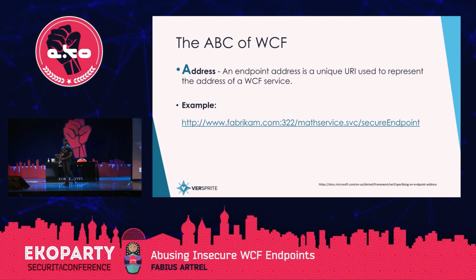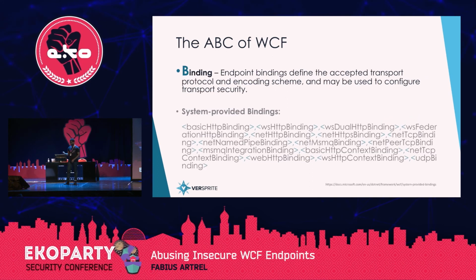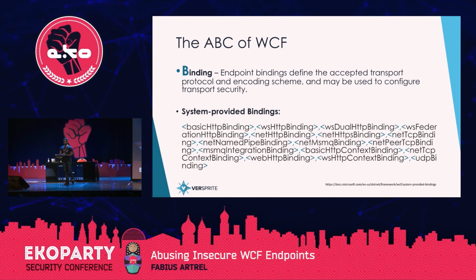Here's an example that I got from Microsoft, and the address has 4 parts. It has a scheme, the machine name, the port number, and the port number is optional depending on whether the binding that you choose supports port numbers. And finally, the path. In this case, it's math_service.svc because the Microsoft example was a WCF service that supported math functionality. The B of ABC is the binding.